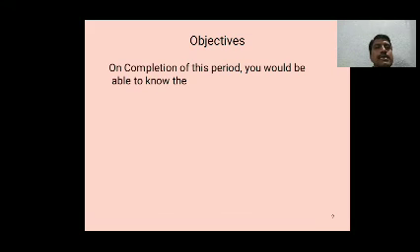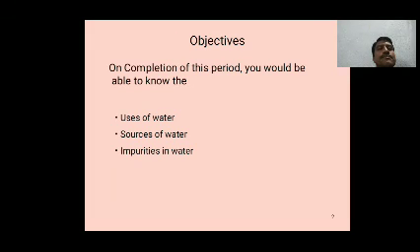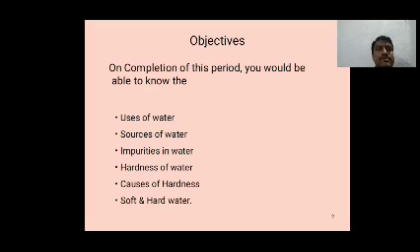On the completion of this period, you would be able to know the uses of water, sources of water, impurities in water, hardness of water, causes of hardness, soft and hard water.